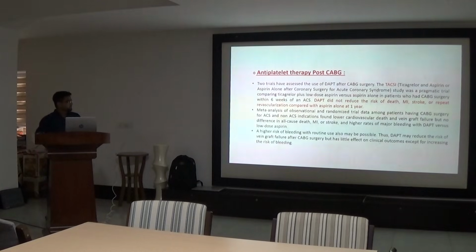Antiplatelet therapy post CABG. The TACSI study suggests that DAPT did not reduce the risk of death, MI, stroke or repeat revascularization compared with aspirin alone in 1 year. Post CABG only aspirin is advisable. However, DAPT reduces graft failure, but there is no reduction in MI or death, with an increased risk of bleeding. So aspirin only is advisable till 1 year.